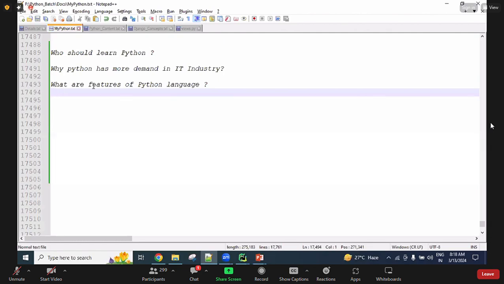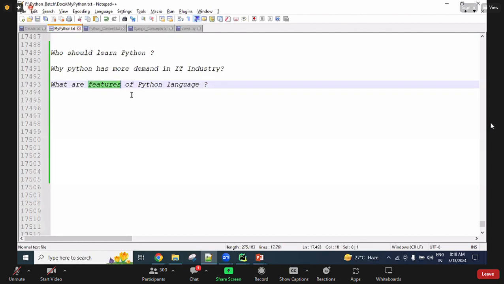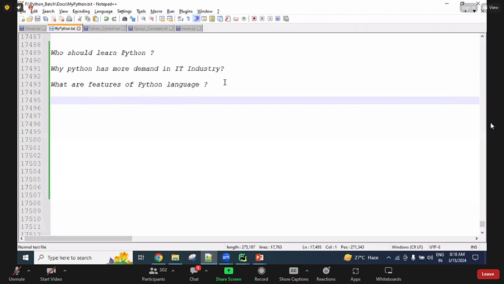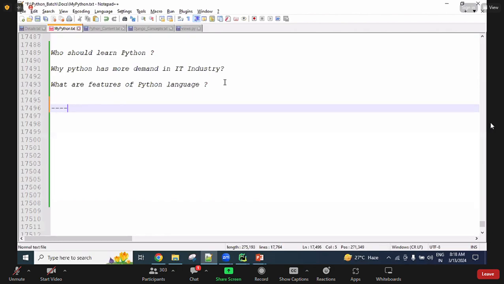Features are nothing but the services provided by a specific language. So what services and benefits does the Python language provide to learners or developers? We will discuss all those things, then you will understand. There are a lot of points here, so we will discuss them one by one.